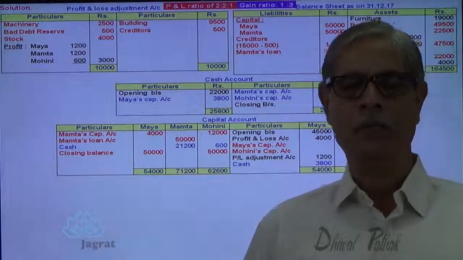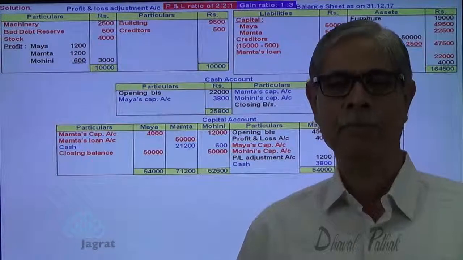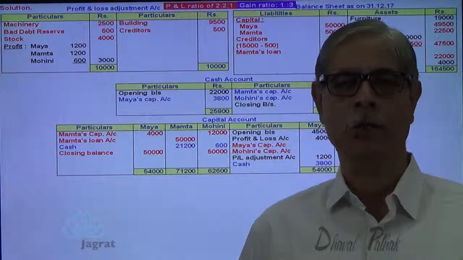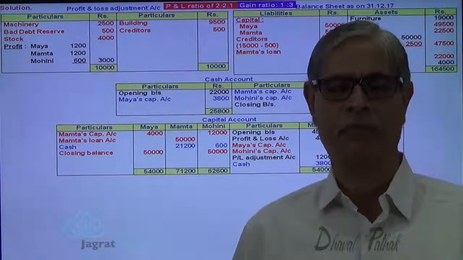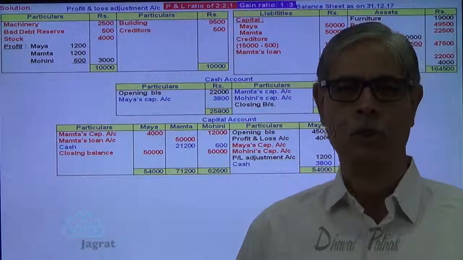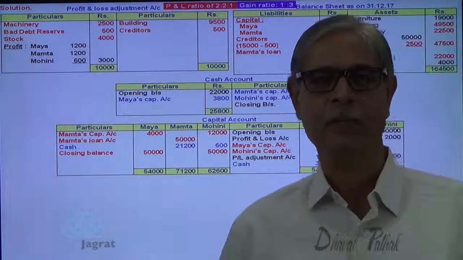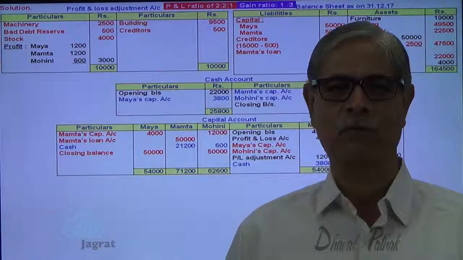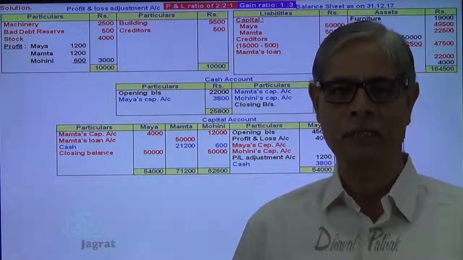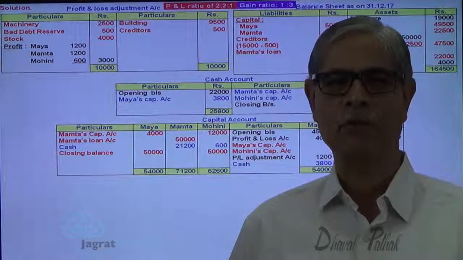The important point of this sum is that you are given the gain ratio in an indirect manner. On the basis of gain ratio and the old ratio, you are required to find out the new profit sharing ratio. Capital is required to be bifurcated in the new profit sharing ratio, and to that level the capital is to be maintained after retirement. For that, necessary cash is brought or withdrawn, which is an important point of this sum. I have tried to explain this sum to you. I feel that you have followed all these things.